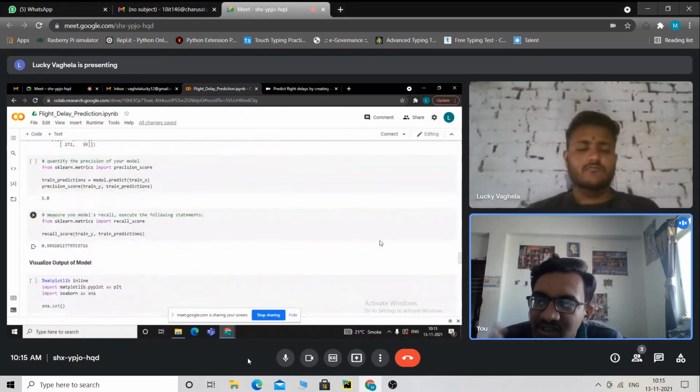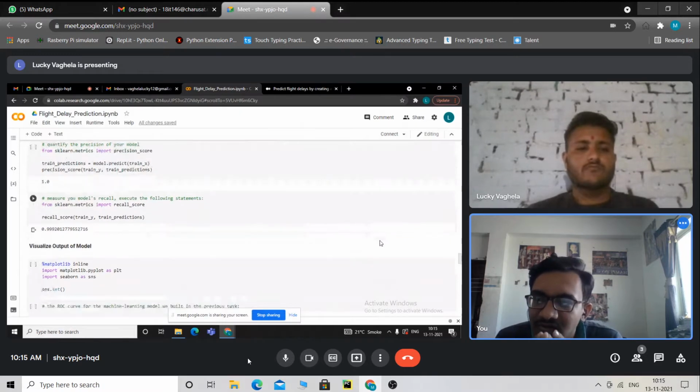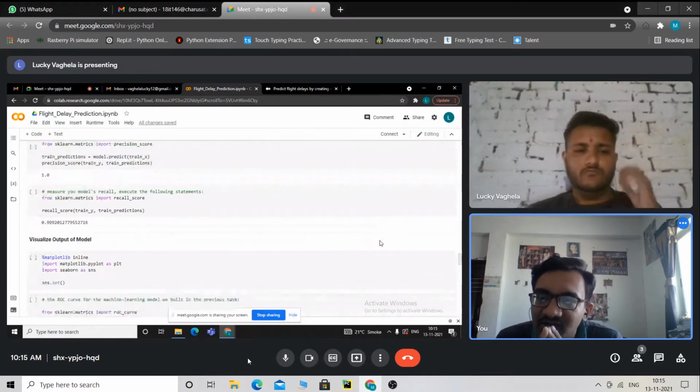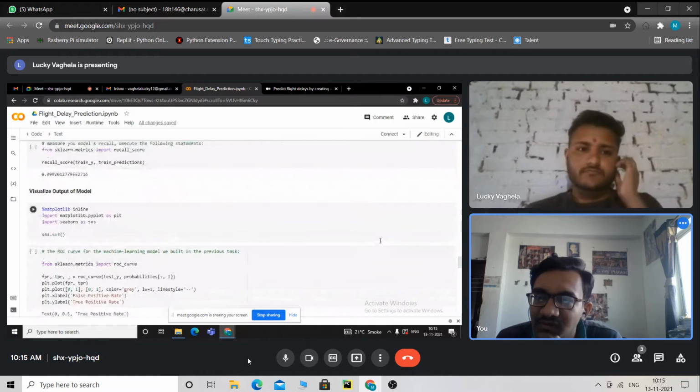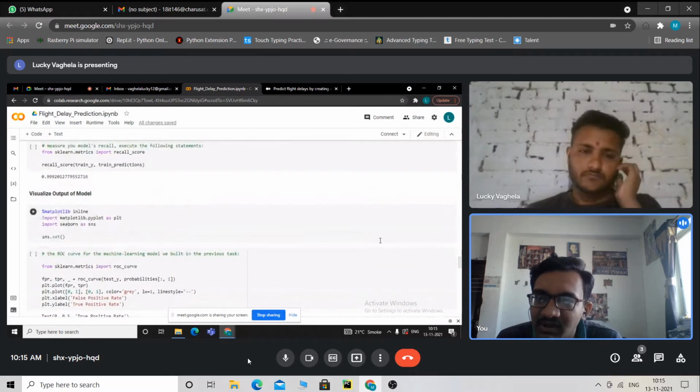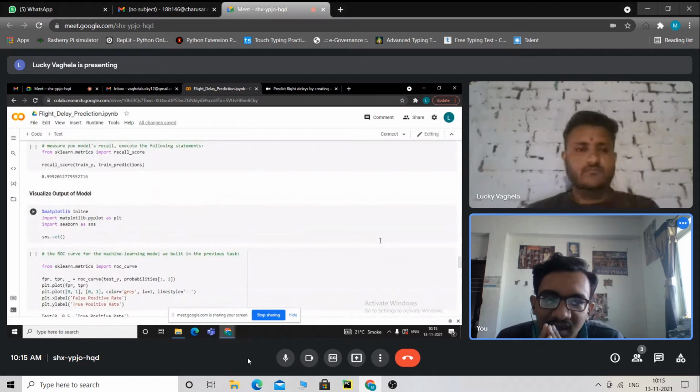Then we measure our model's recall, because after the precision of the model we have to measure its recall. It is very useful. From sklearn.metrics we import recall_score, and using that we derive our model's recall score. After this we visualize the output of our model.